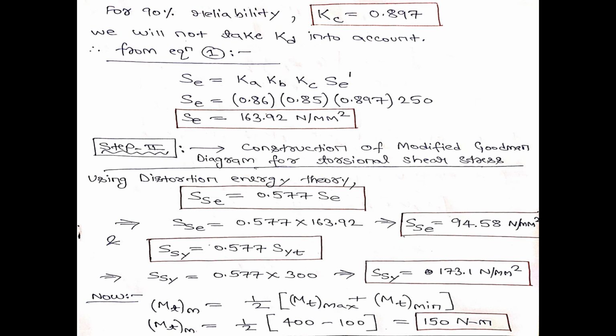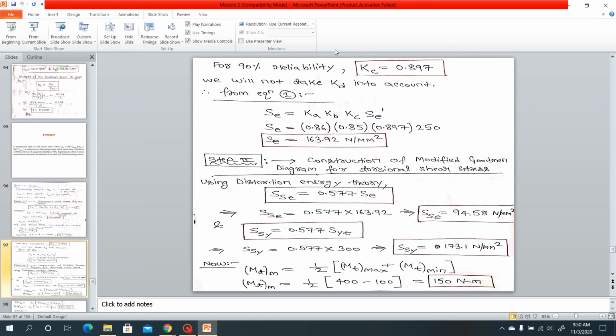By the distortion energy theory of failure, yield strength in shear, that is SSY, is 0.577 times SYT. So 0.577 into SYT, and SYT is 300. Multiply it and you will get the value of SSY, that is 173.1 Newton per mm square. Is it clear? Is there any doubt in the SSY calculation?